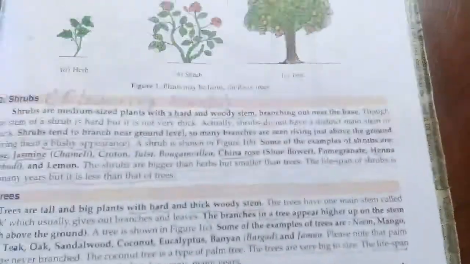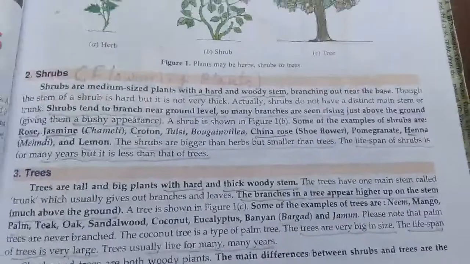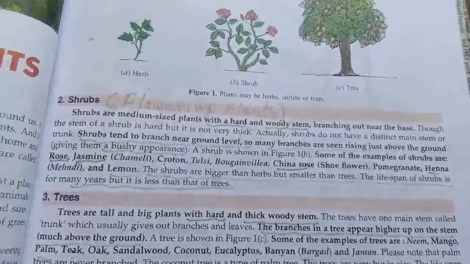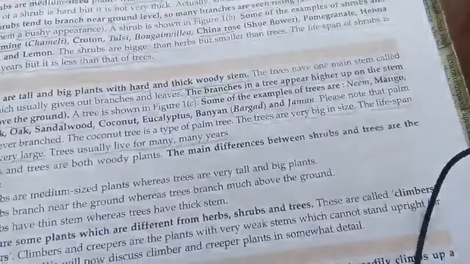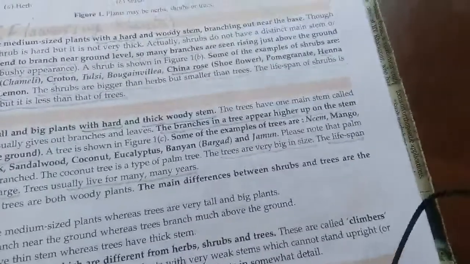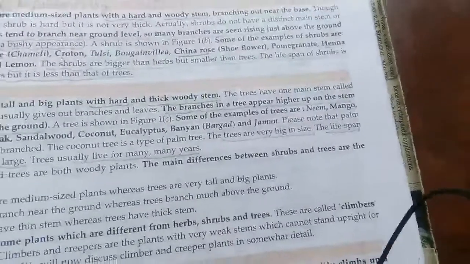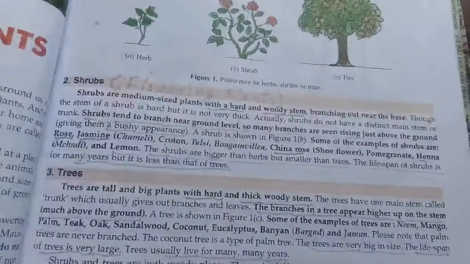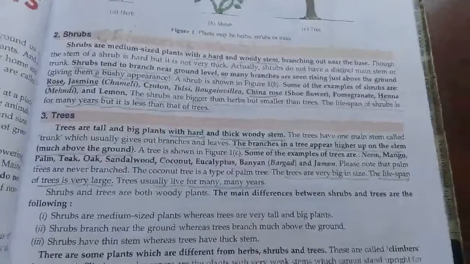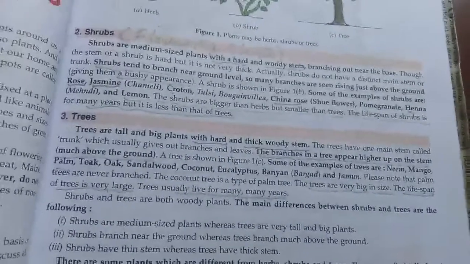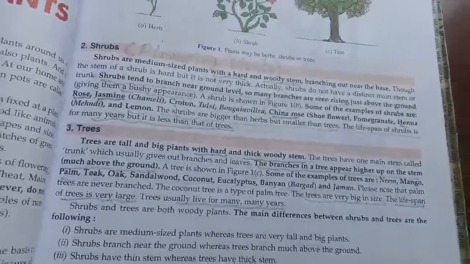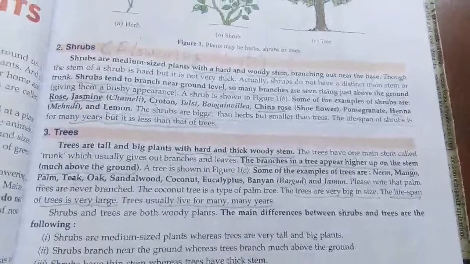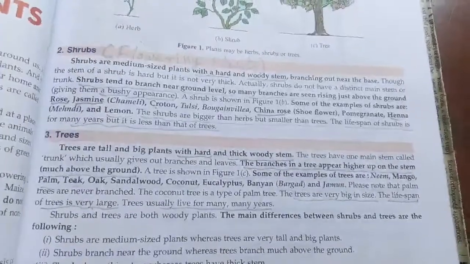Now examples are rose, jasmine. By looking at the examples, you can understand that these are all flowering plants. Herbs are the plants which we generally eat as fruits or vegetables, and shrubs are flowering plants, so we cannot eat these things. Next is the tree. Trees, you know, are very big, tall plants, and obviously they have a hard, thick and woody stem. Examples of trees are neem, mango, palm, sandalwood, coconut, banyan, bargad, jamun, and many more.